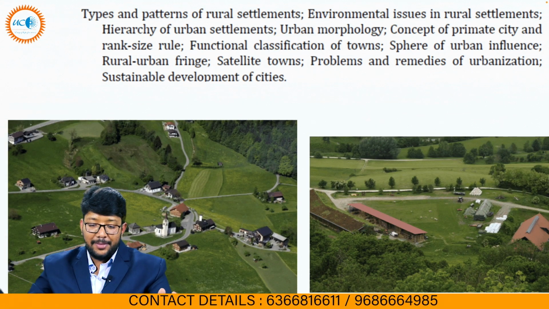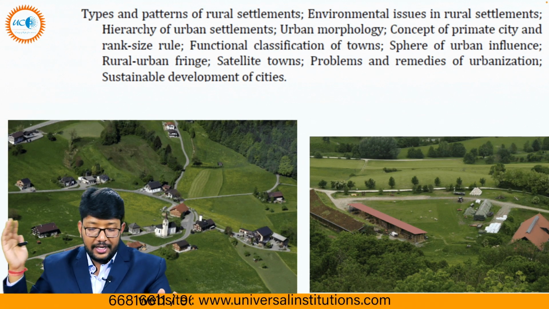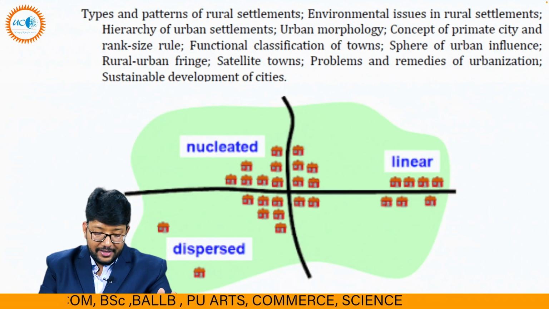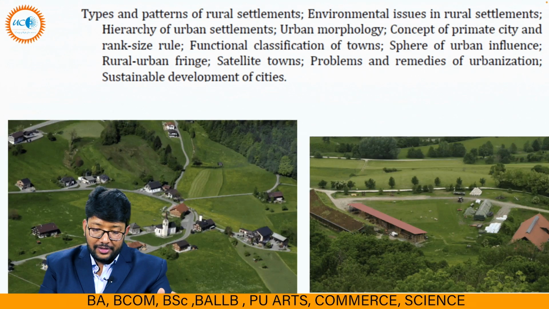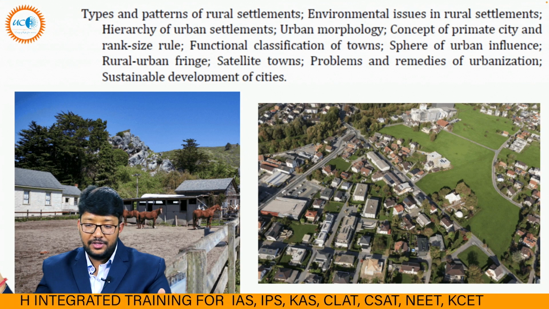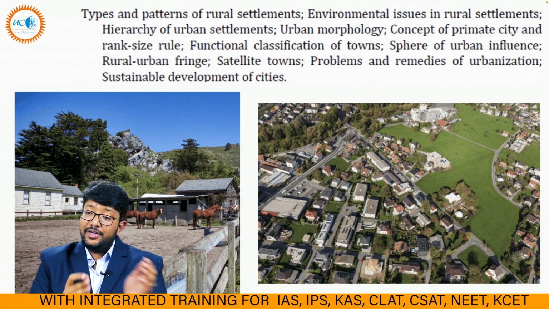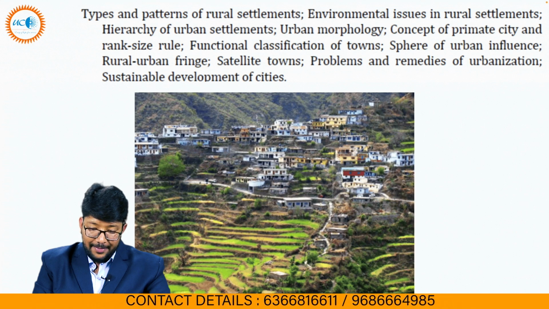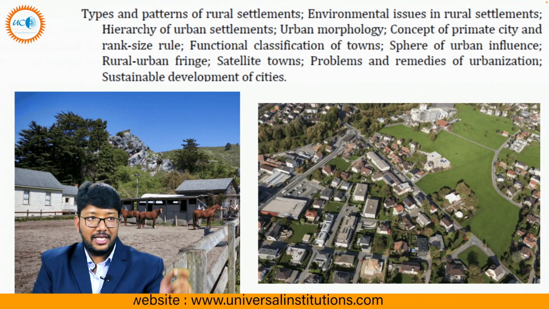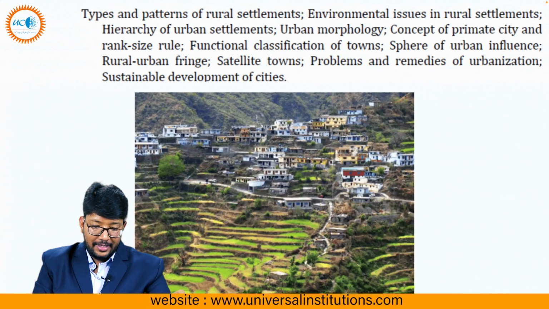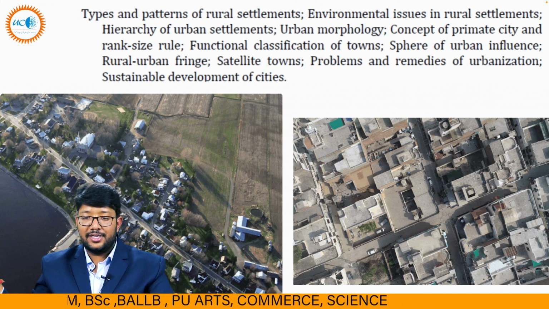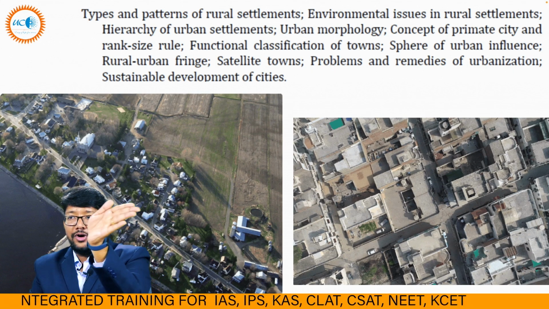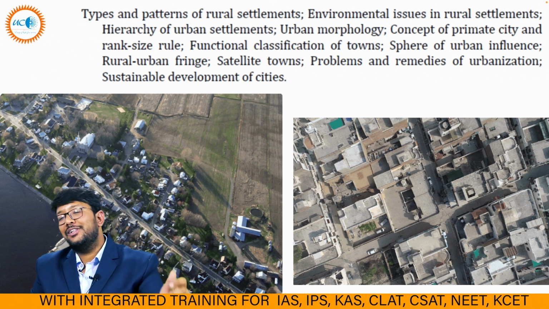So this type of settlement is called linear, nucleated, dispersed, all these. I'm showing you the diagrams so that you can know. Then we talked about urban morphology. So basically these were the types of rural settlement. These are the patterns. As you can see on the screen, the first one is linear, means one road is there and left and right rural settlement is there.